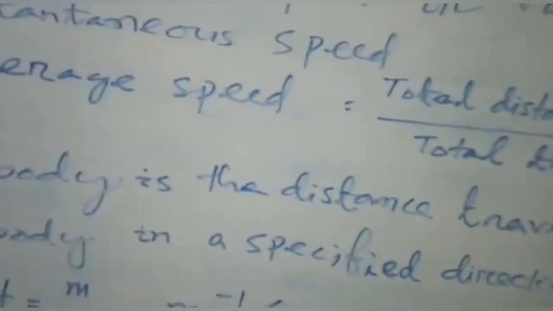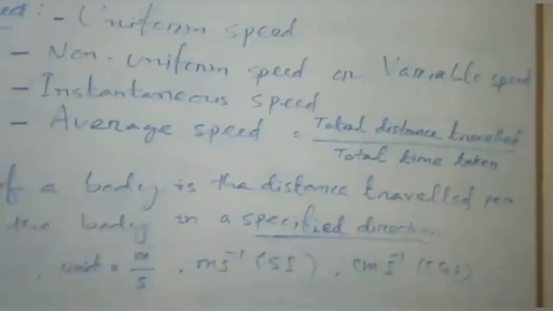You should pay attention to this part: specified direction. Since direction is specified, it is different from speed.